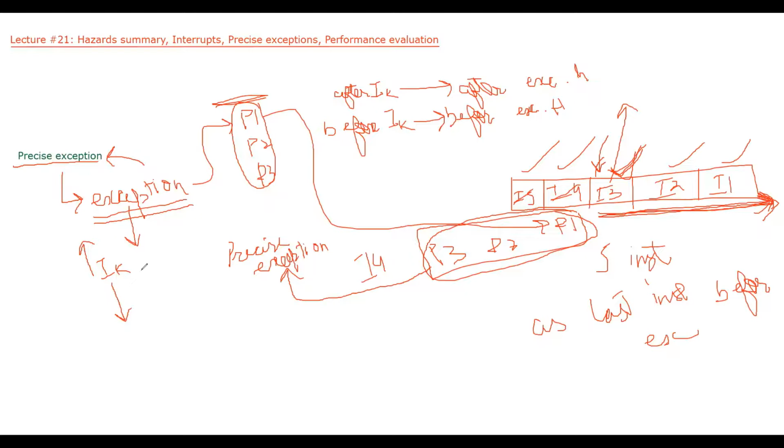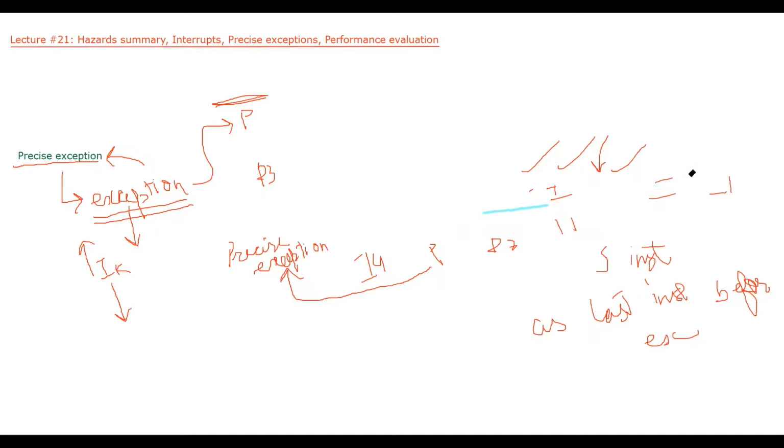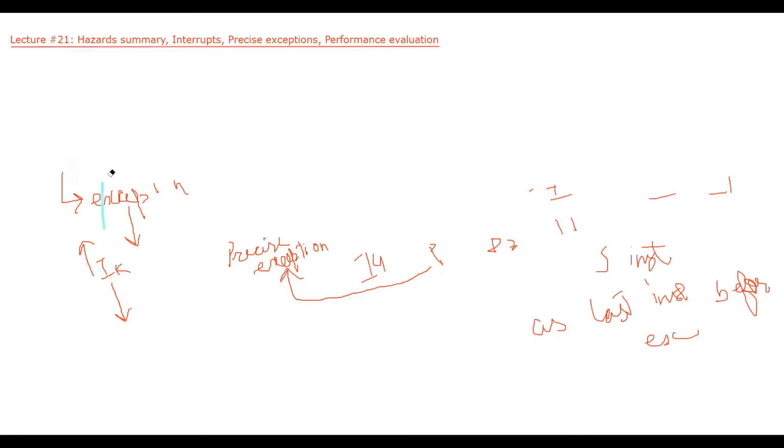Okay, so this completes our discussion about the interrupts and how they are handled in our processor pipeline. And another thing that we have to remember, so let me rub these things first.